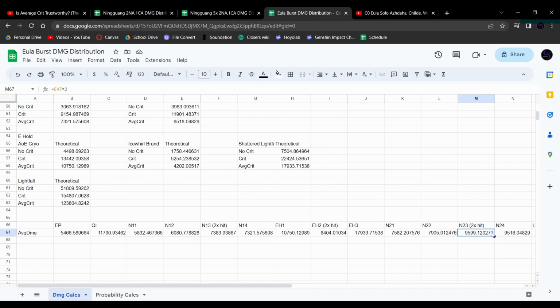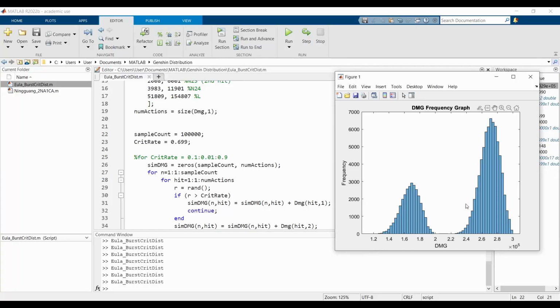Using the damage formula and stuff. So this is what Eula's probability distribution for her damage looks like. It looks something like this. We have this smaller peak on this end and a higher peak here. But hold on. Something that's kind of interesting. Why is this lower end here lower, and why does this one have a higher peak?